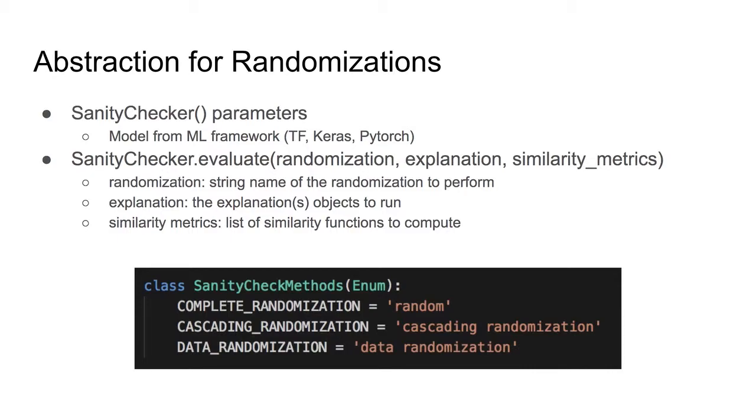For randomizations, our sanity checker takes in the different model types it supports for prediction. Right now, the best ones to use are Keras and TensorFlow. And so when we call evaluate, we basically provide the randomization that we want, the explanations, and the similarity metrics that we want to use. This makes it very easy to use the library in one call. It gives the researcher a lot of flexibility and configurations so that this tool can be best used with whatever research or goal they're trying to accomplish.